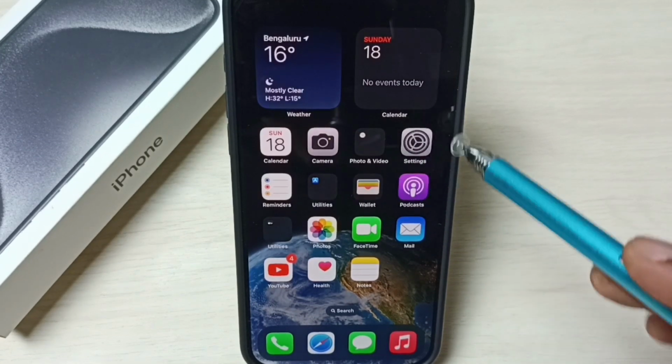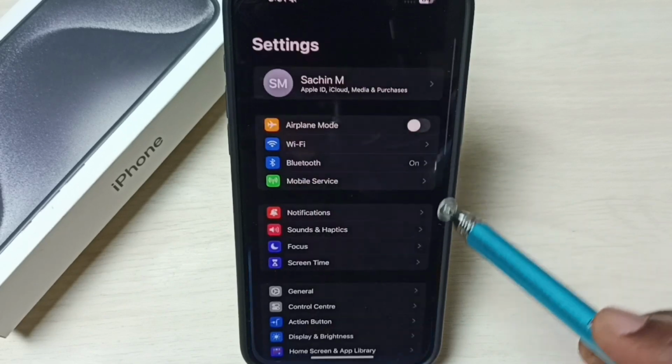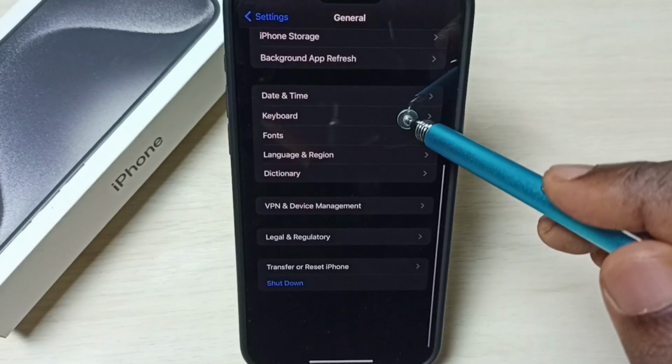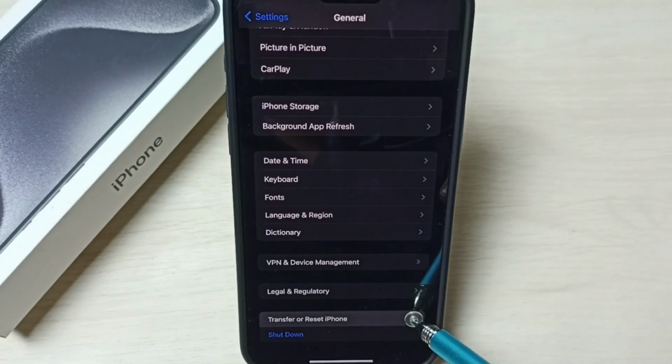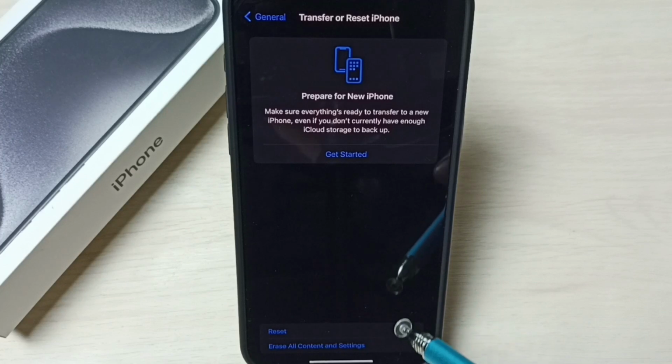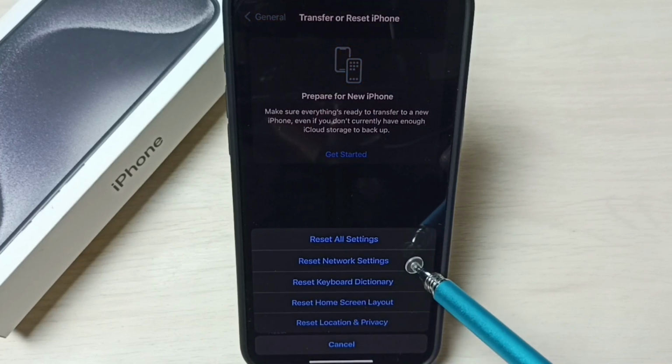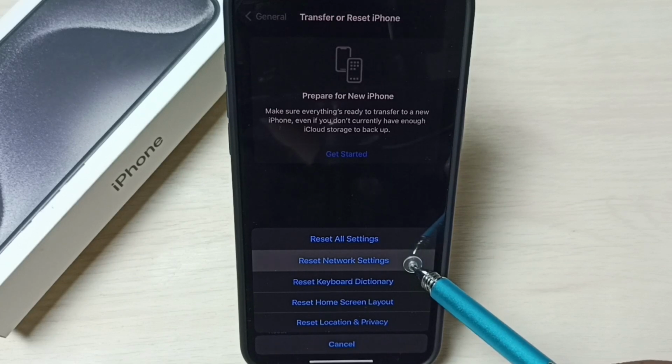Go to Settings, tap on the Settings app icon, go down, select General, go down, select Transfer or Reset iPhone, then select Reset. From this list we need to select Reset Network Settings.